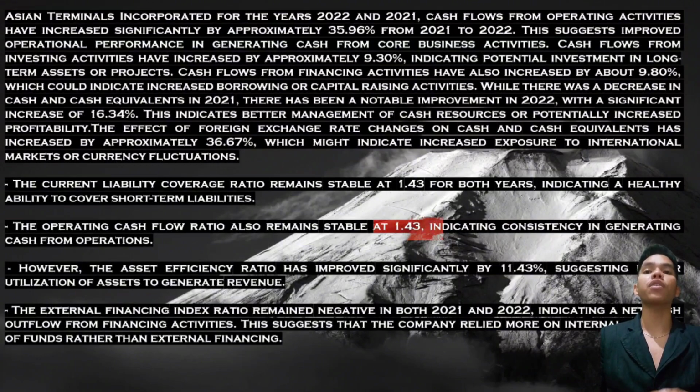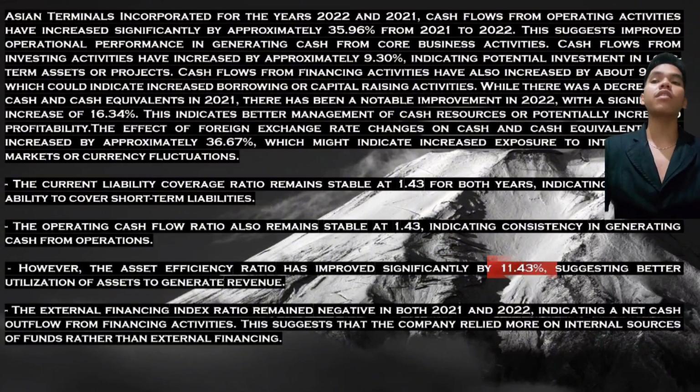However, the asset efficiency ratio has improved significantly by 11.43%, suggesting better utilization of assets to generate revenue. And lastly, the external financing index ratio remained negative in both 2021 and 2022, indicating a net cash outflow from financing activities. This suggests that the company relied more on internal sources of funds rather than external financing.